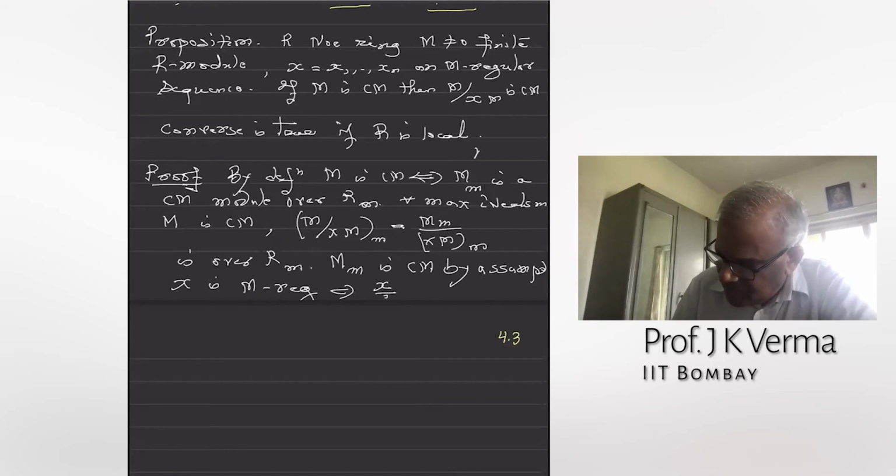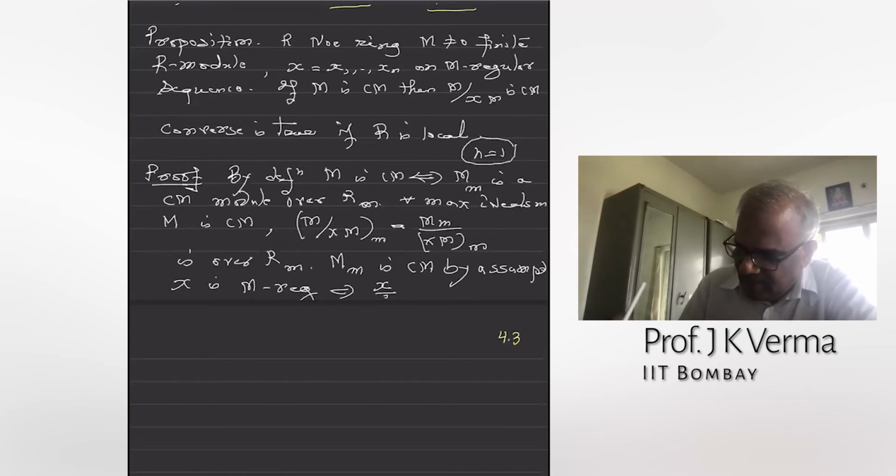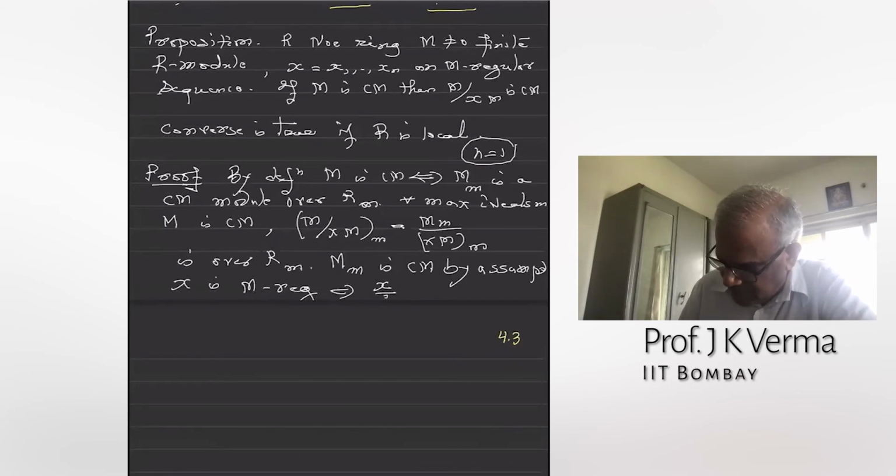I may assume that n is 1 and do it repeatedly: if I have a single M-regular element and the Cohen-Macaulay property is preserved by going mod it, then it will follow for an M-regular sequence also.